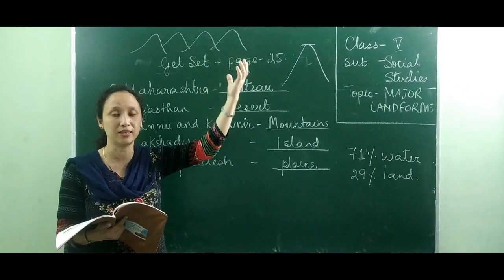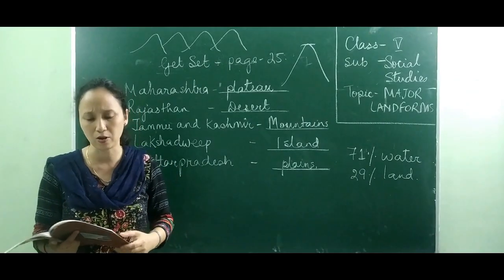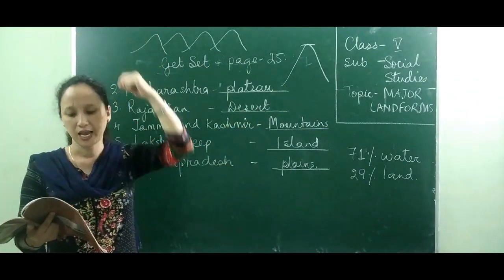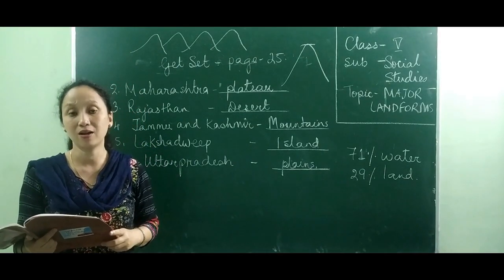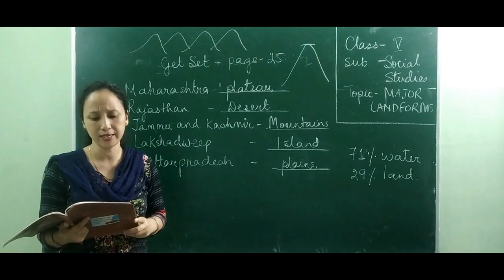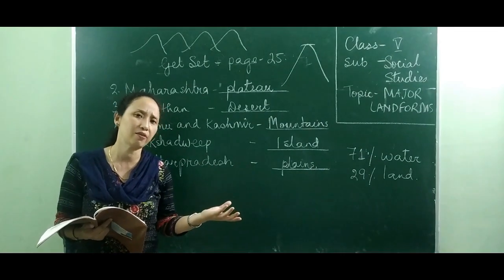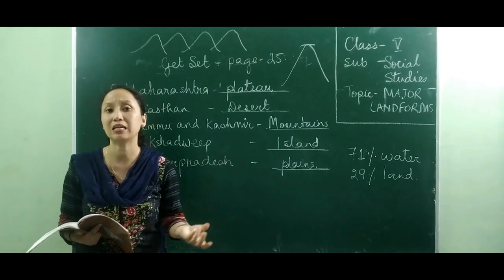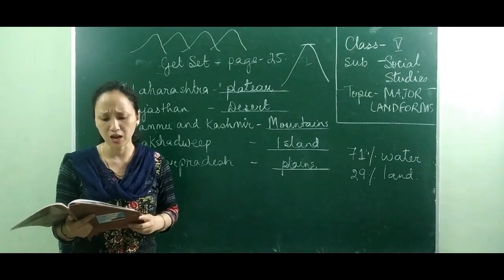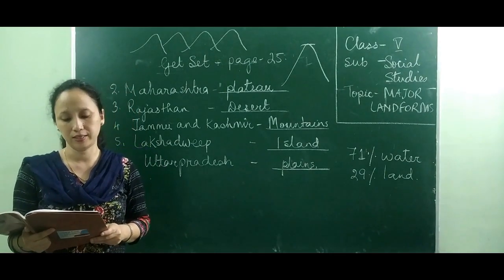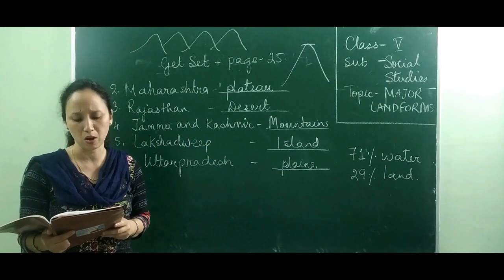But in the desert, the dust storms are very, very severe. Lots of sand goes up in the atmosphere. And the hills of the sand are called sand dunes, and there is little vegetation due to less rainfall. As there is very little rainfall, there is also very little vegetation that can be grown in the desert. Now, most deserts are located on the western side of the continents and on the leeward side of the mountains.